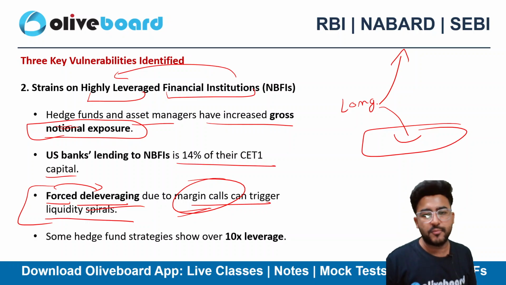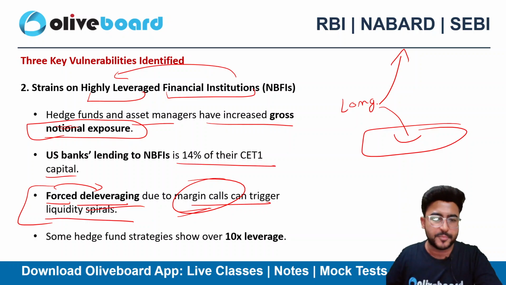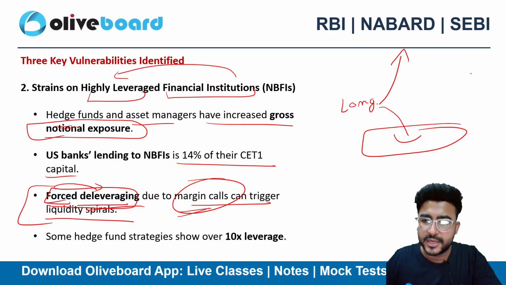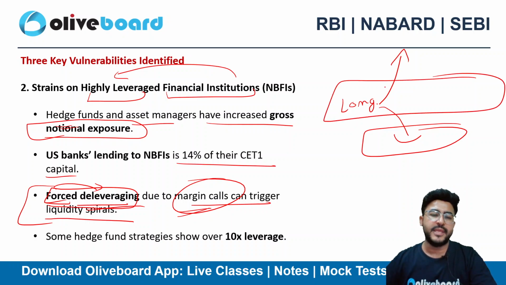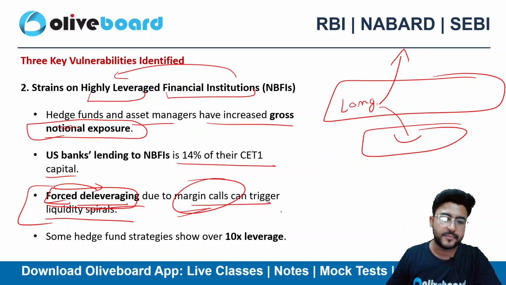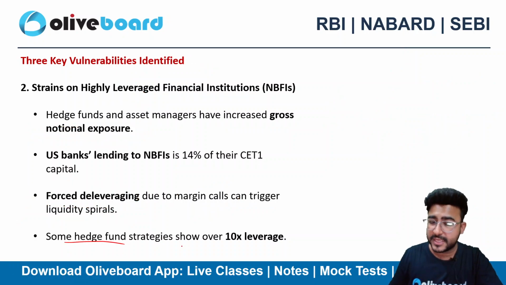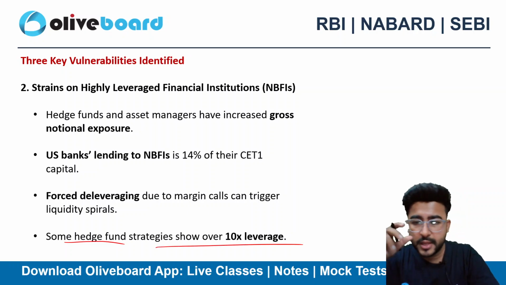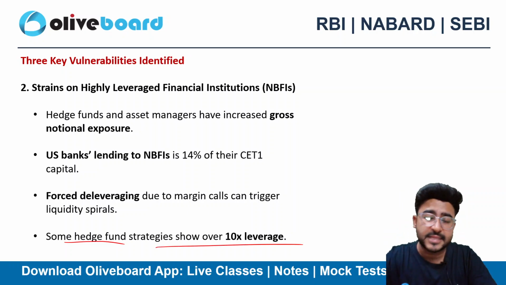You need to give more and more margin on your position to hold it. This is forced deleveraging, right? You have already taken a loan, you are already on a leveraged position, and now you need to pay the margin calls. You need to deleverage yourself, right? So this can also trigger liquidity spirals here. Some of the hedge fund strategies have also shown up to 10x leverage, and that's huge, right?